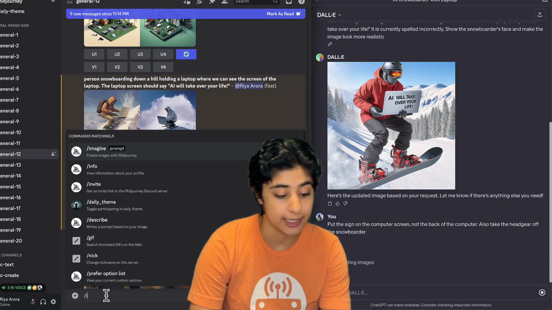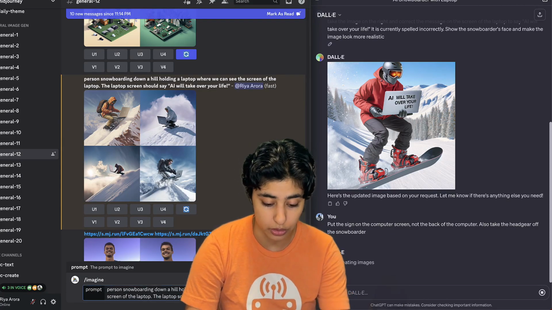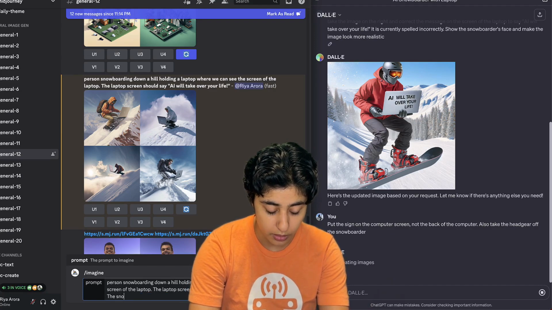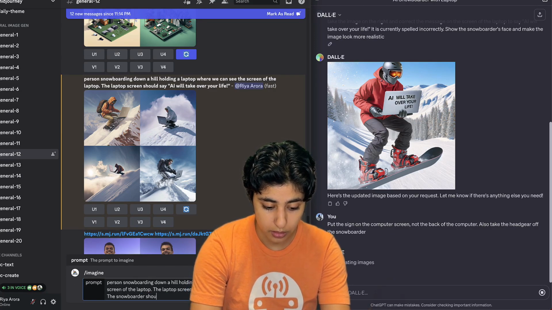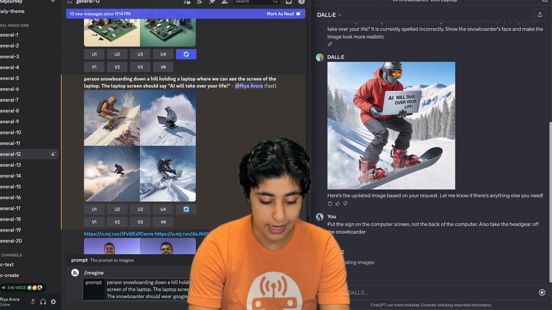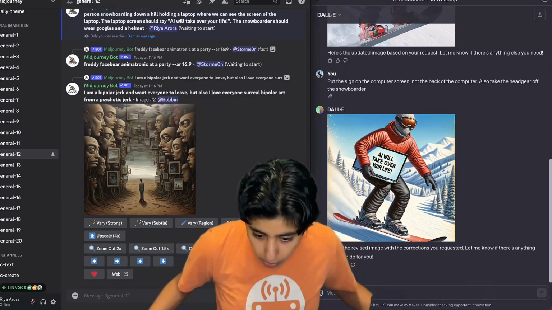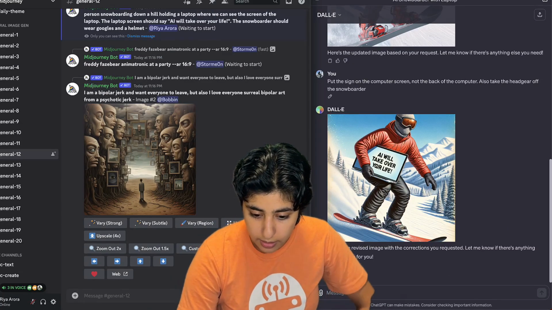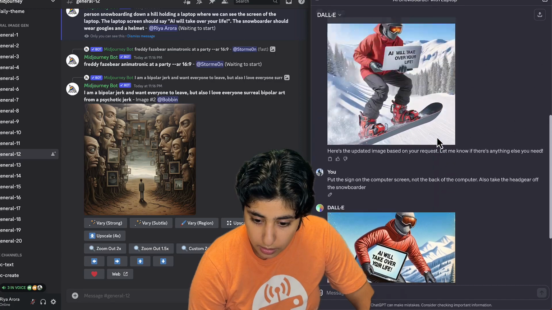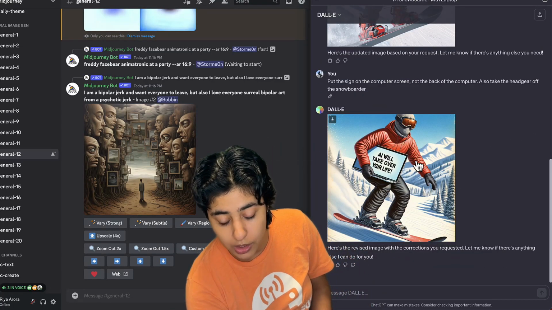Now, it's very unlikely that Midjourney is going to succeed in making the sign, so I'm going to focus on the gear of the snowboarder. So someone should wear goggles and a helmet. Okay, so the one on the right now seems completely, the sign on the laptop works. It says AI will take over your life.